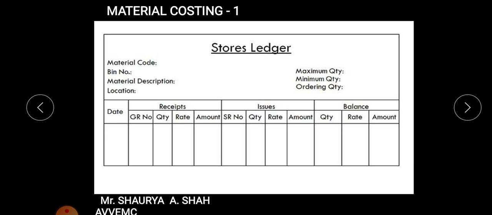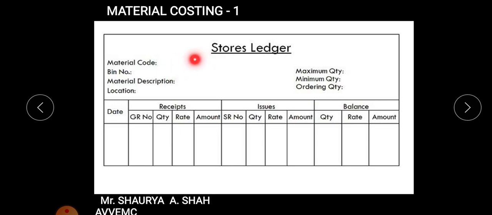Now how does it look, students? It is generally known as your stores ledger. Another name is stores ledger. Some organizations term it as bin card. Why is it bin card? Because the card is hung on the bin, that is, your box. A material code will be given when various kinds of materials are used, for example AB, BC, XY, ZX.